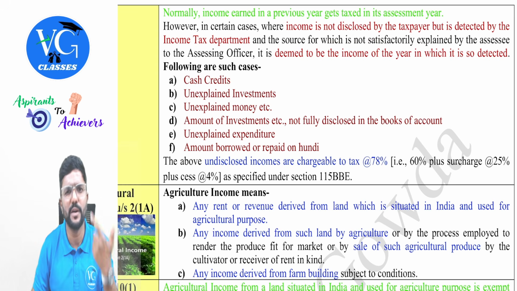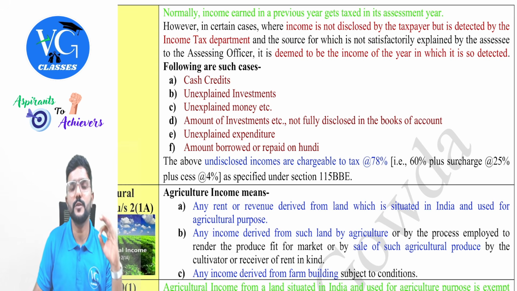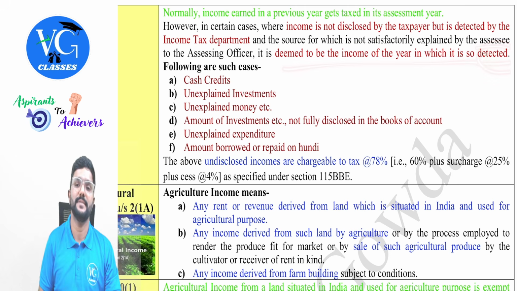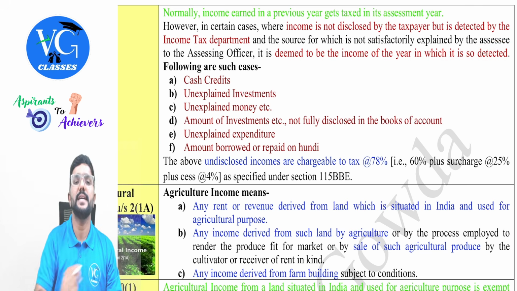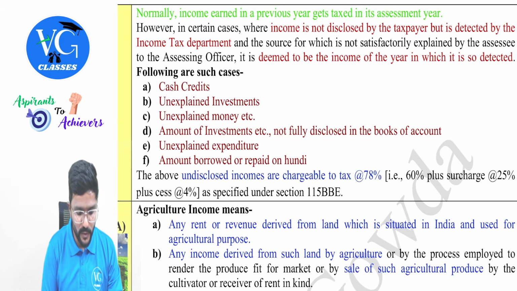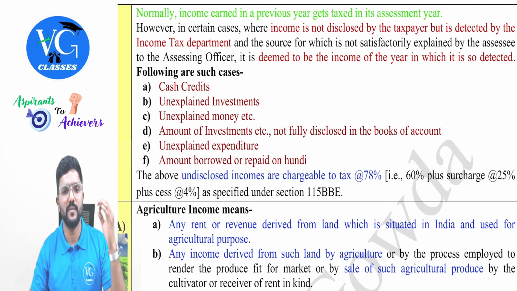Maybe search, raid, or investigation, and the source for which is not satisfactorily explained by the assessee to the assessing officer. It is deemed to be the income in the year in which it is detected. The year in which it is detected, it is considered to be an income, guys. Okay, sir. Which are those few examples? Few cases are there. What are those?